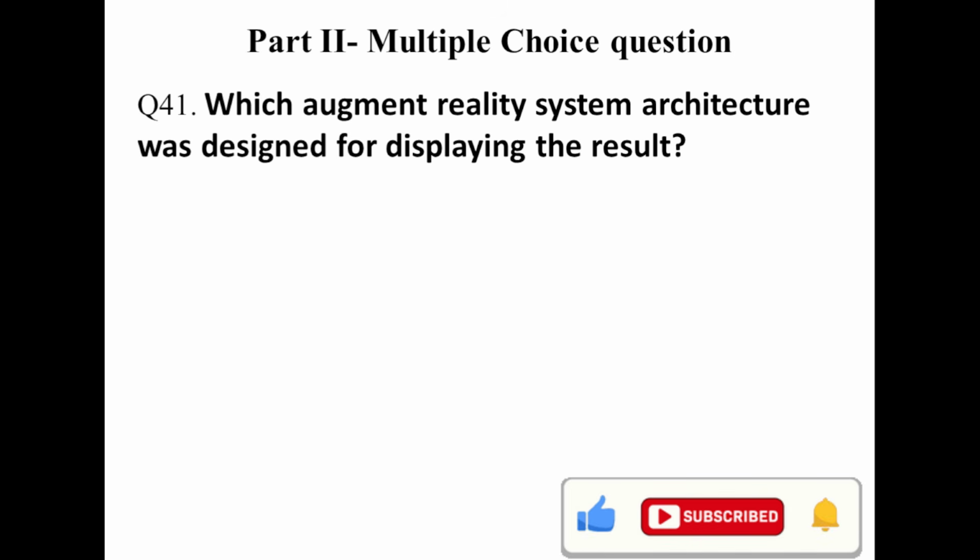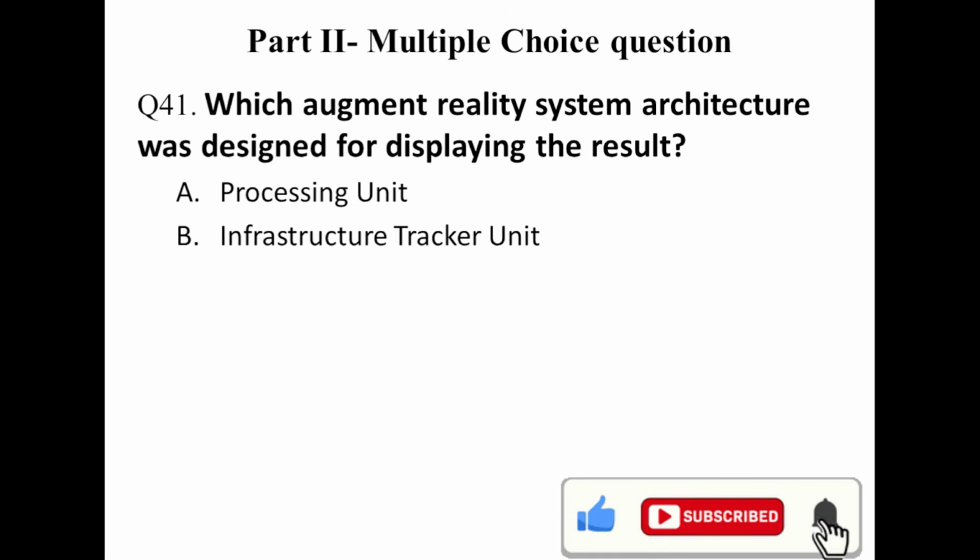Question number 41. Which augmented reality system architecture was designed for displaying the results? Augmented reality system architecture has different architectural components. From that, which displays the results? Processing unit? No. Infrastructure tracker unit? No. This is a collector which collects or gathers data. The answer is the visual unit, the displayer. It shows visualization and displays the result.